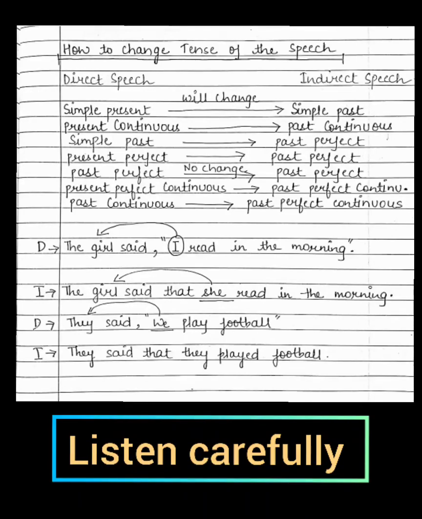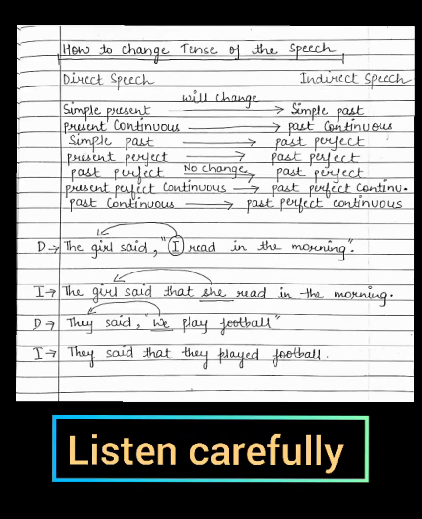Now students, why am I taking here she? Because this she we are using for the girl. That is why our pronoun I has changed into she. Are you understanding? So logically I have to use she because I am talking about the girl, right? So the girl said that she read in the morning. So here the second form of the verb is read.